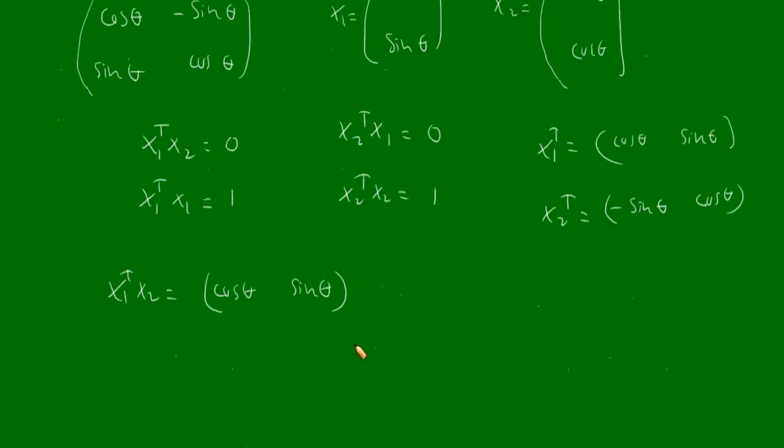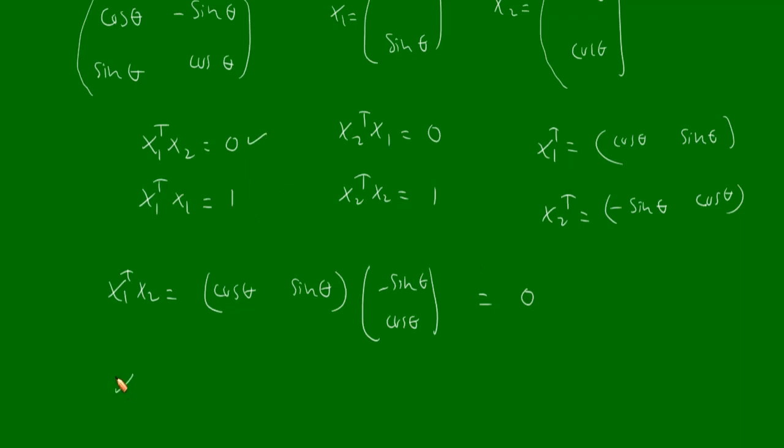Okay. Now x1 transpose x2 will be equal to cos theta into sin theta. Then x2 is minus sin theta cos theta. So this will be equal to cos theta into minus sin theta plus sin theta into cos theta. That will be equal to 0. So we proved this.